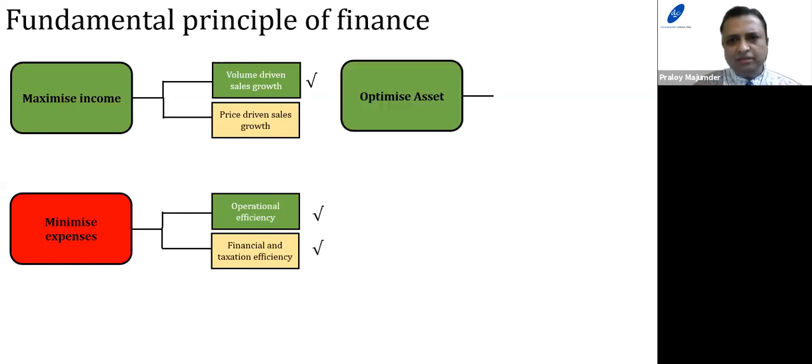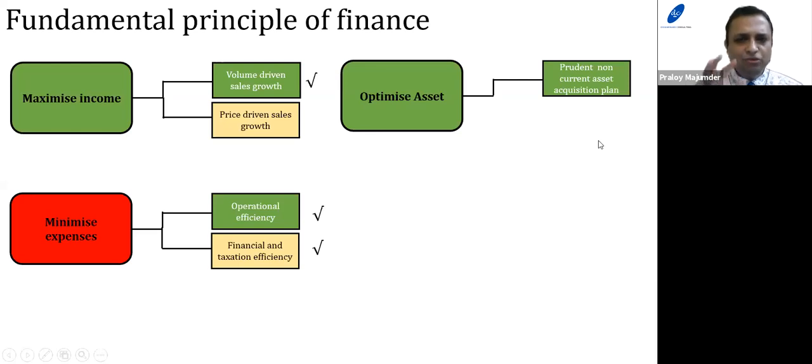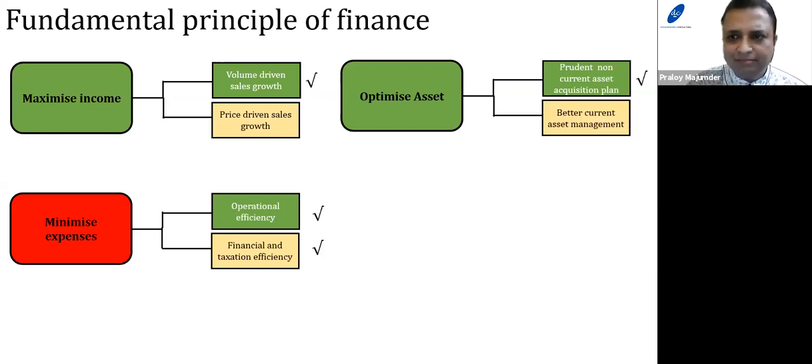Now, the third fundamental principle of finance is to optimize assets. When you talk about optimizing assets, that's a very important point. The prudent non-current asset acquisition plan. As you know, non-current assets will be used for a longer period of time. Before we acquire, we should do proper due diligence thoroughly. Optimizing assets means you should not increase the assets unnecessarily. So the first step is that before you acquire any non-current assets, think several times, debate several times whether it is really worthwhile to take the asset. This is very important. That is called a prudent non-current asset acquisition plan.